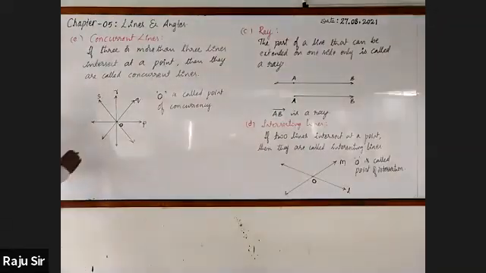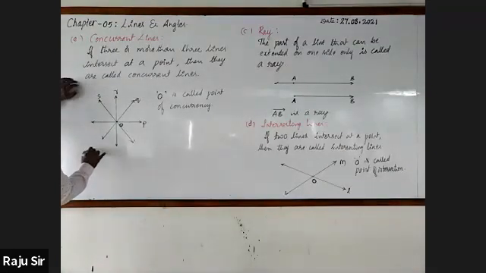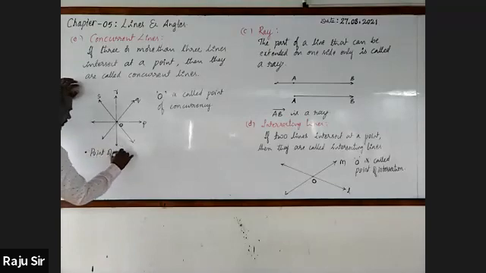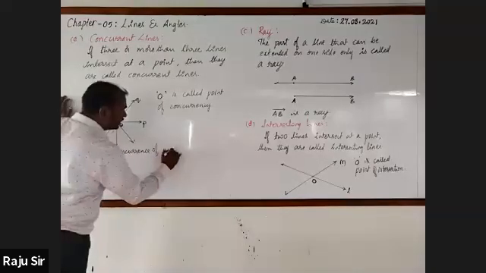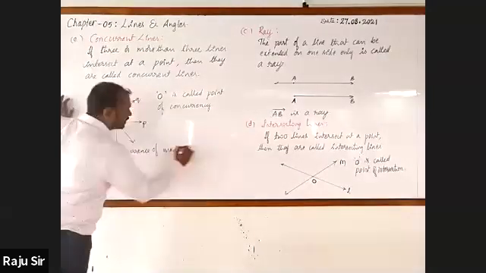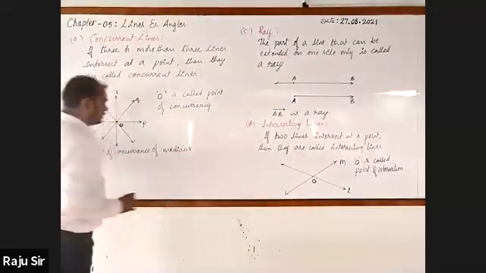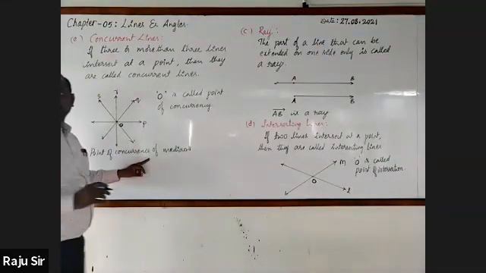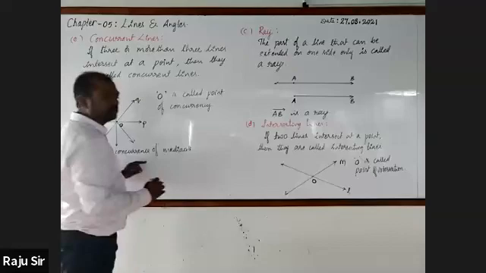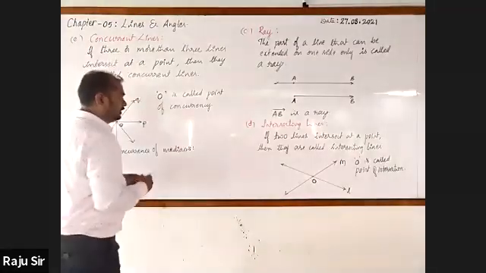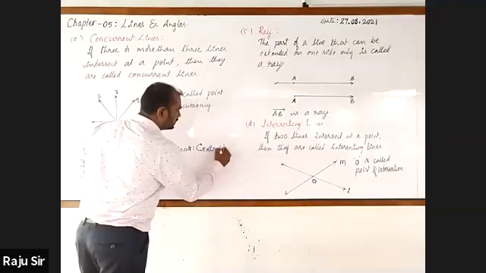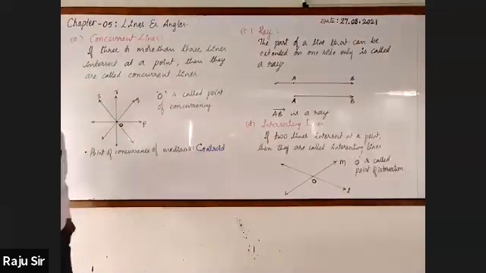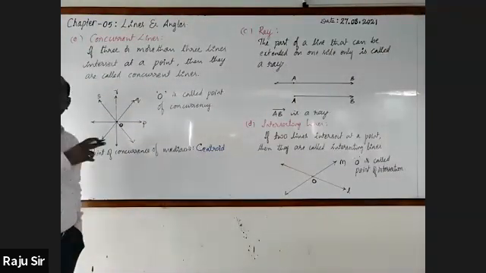For your reference, I am writing 3 points. Point of concurrence of medians of a triangle. Just recalling the concept only. It is called the centroid. Do you know what is the symbol that we use to represent centroid? It comes again in 10th standard.